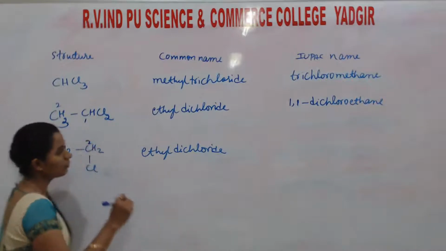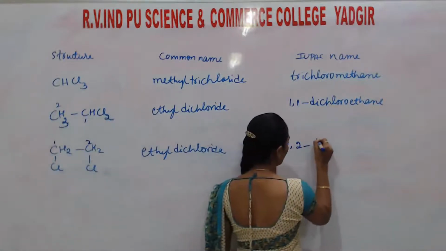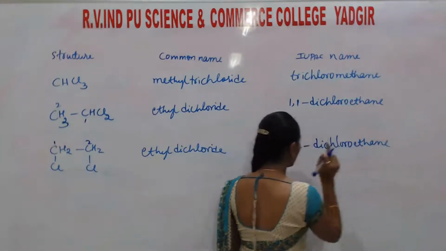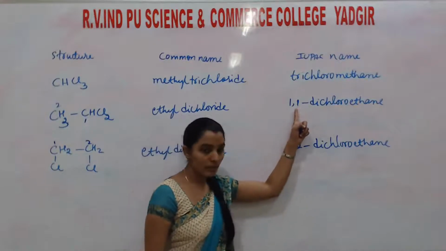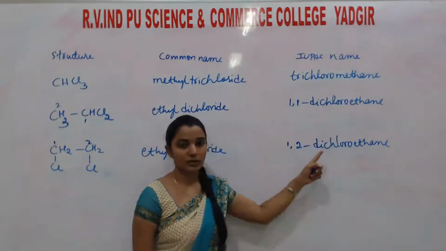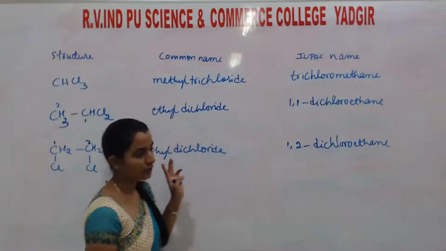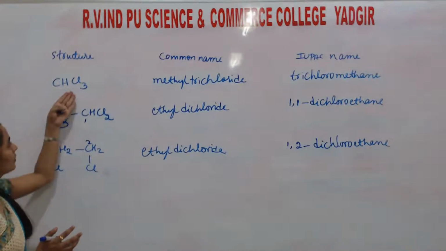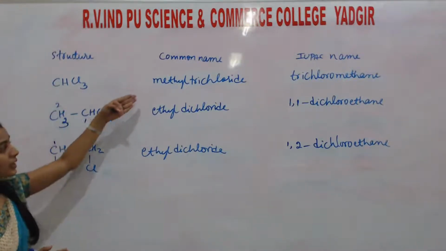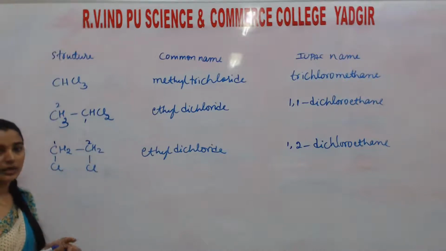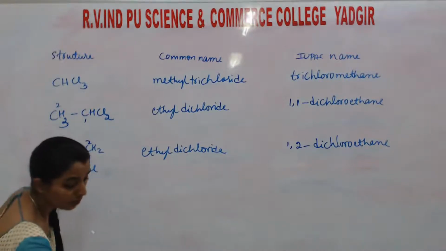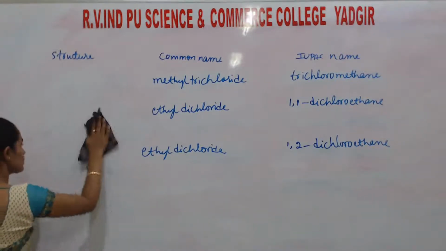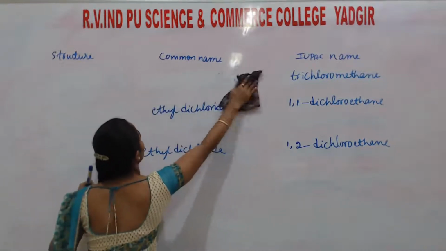So this is 1, this is 2, which means this is 1,2-dichloroethane. So in the IUPAC name we can easily see that here halogens are attached to the same carbon atom, and here halogens are attached to different carbon atoms. Okay, so this is if two or more halogens are there. Based on the number of halogen atoms, the prefix is mono, di, tri, etc. Okay, so this is all about the nomenclature of haloalkanes. So we will go with the haloarenes.